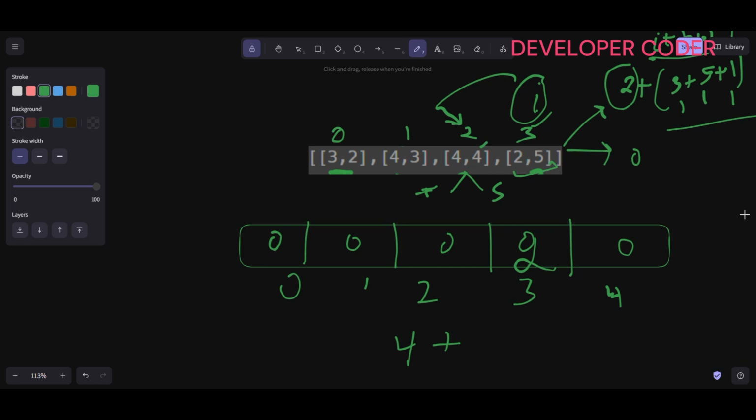At 7 we don't have any question, so only this question I was able to solve. For take the answer is 4, and if I'm skipping it, then from here I have to take the output that we have already stored at DP of 3. That is why it is the bottom-up approach, since from the bottom we are starting. So if I'm taking it, then 4 is coming up, and if I'm skipping it, then I'm just going to use the DP of 3 value.